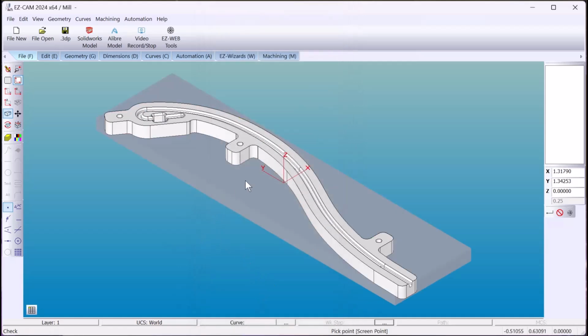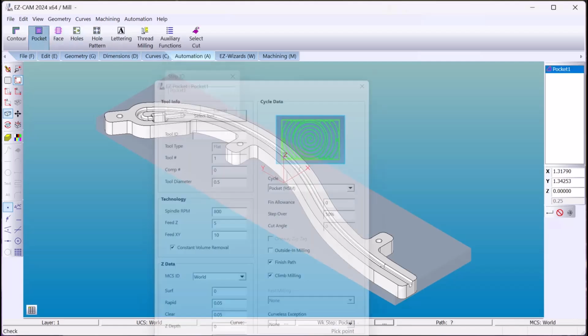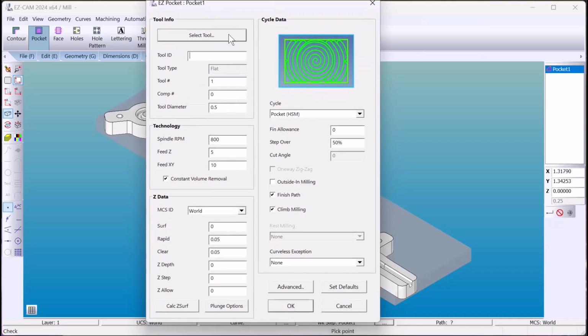Now we'll rough the material up to the part boundary. We'll use a pocket. We do have a tool library where you can set values, you can make new tools, you can use existing tools. I'm just going to change values on the fly here. Speed and feeds can be calculated in the background under Advanced.